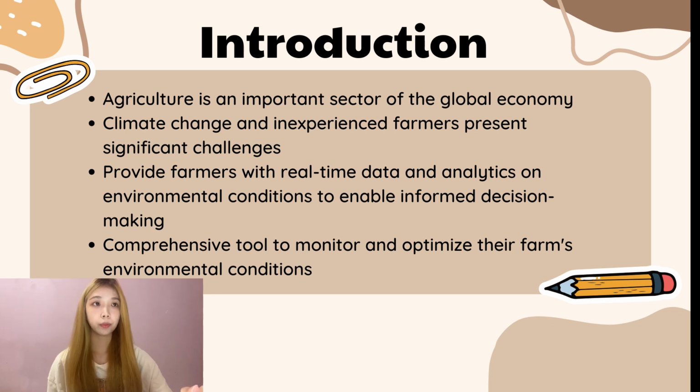In summary, the proposed agriculture monitoring system using AWS will provide farmers with a comprehensive tool to monitor and optimize their farm's environmental conditions and resources, mitigate risks, and increase crop yields. By leveraging AWS cloud computing and data management services, the system will provide reliable, scalable, and secure data processing, analysis, and visualization, allowing farmers to make informed decisions based on real-time data and insights. Ultimately, the proposed system will help farmers adapt to the impacts of climate change and support sustainable and productive agriculture.